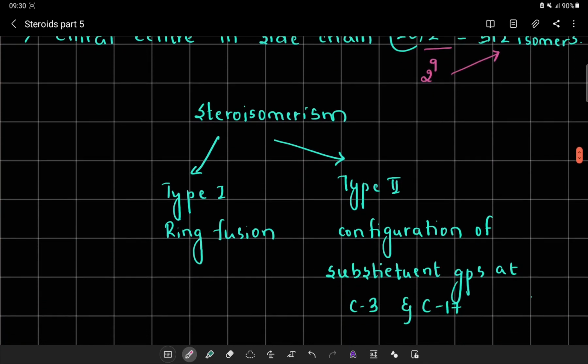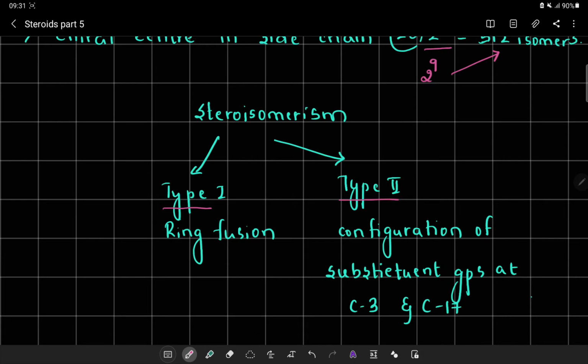Now, if there are so many stereoisomers, we cannot just go on considering them based on each chiral center, and hence we have to categorize them for a nucleus system and a side chain system. Hence, the stereoisomerism of the cholesterol system is categorized under type 1 and type 2.